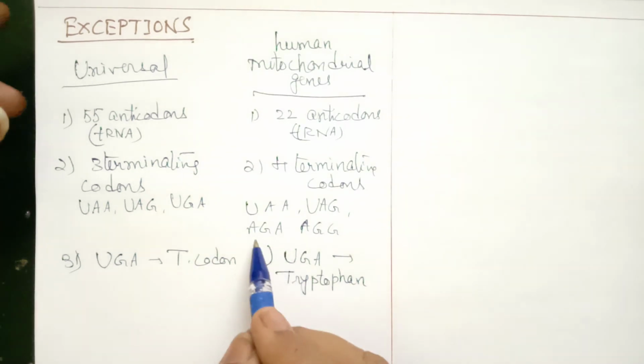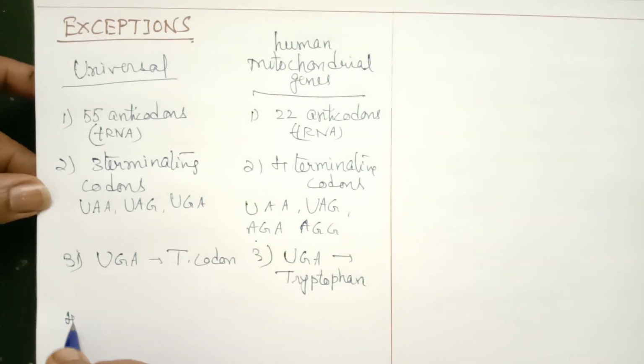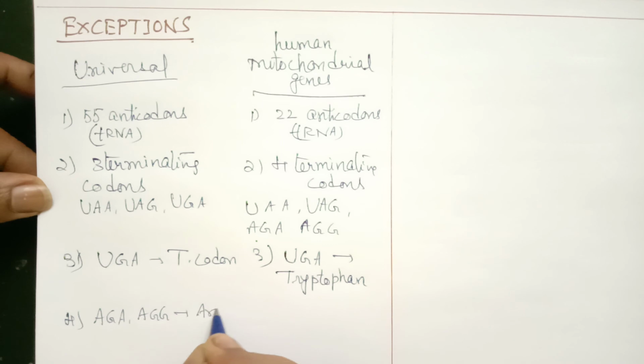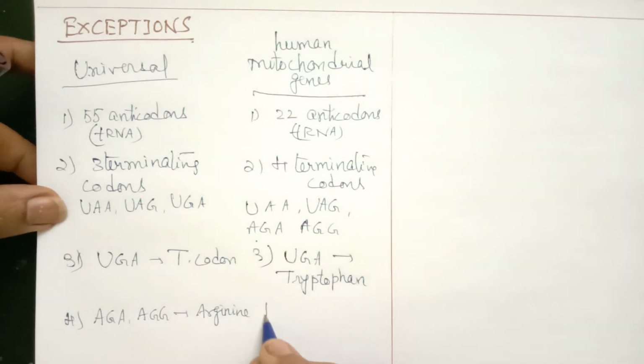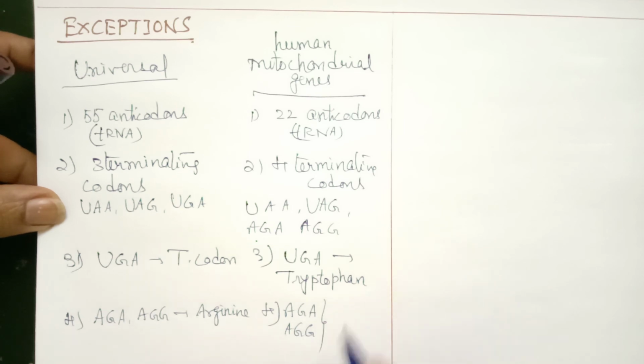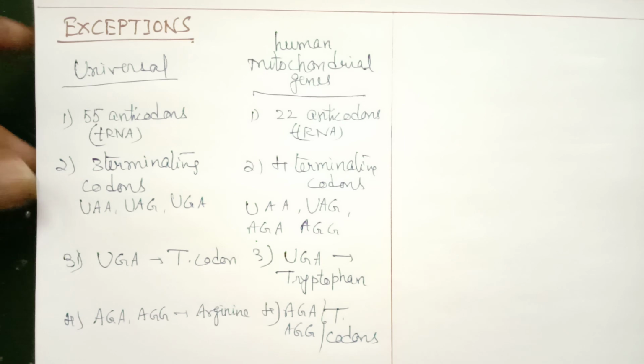And these two, AGA and AGG, they actually represent the amino acid arginine. But what are they representing here? AGA and AGG. These two are representing the terminating codons or stop codons.